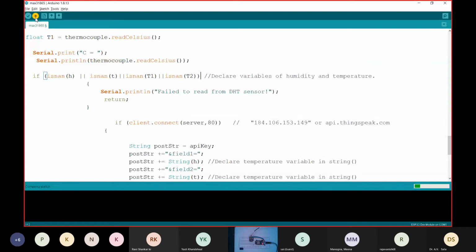Same as that. So the black one is the ground, and the red one will be voltage.